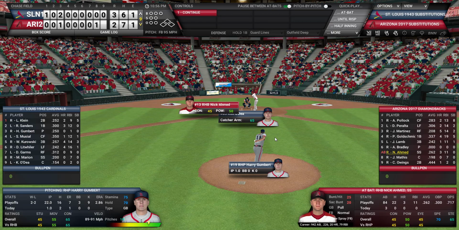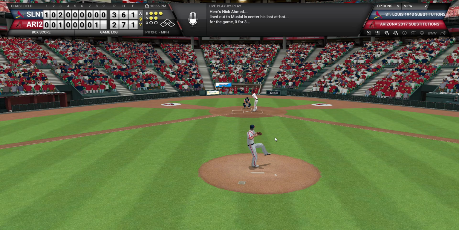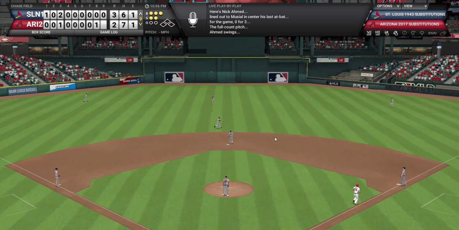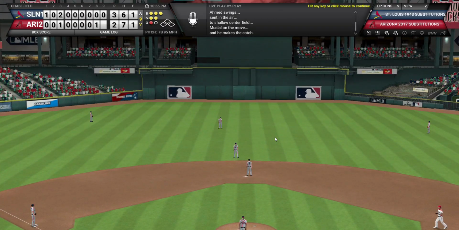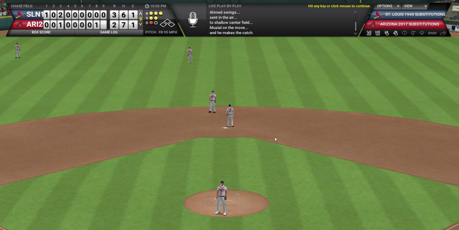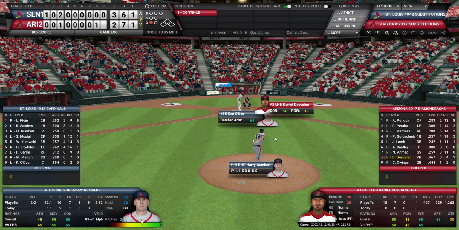But regardless, Nick Ahmed at the plate, 3-2 count. This is a huge pitch, and that is a big fly out to center, and Musial's going to make a great catch. Well, at least the animation implied it was a great catch. The writing doesn't really say. But either way, it was a big out. It looked like an opportunity there.